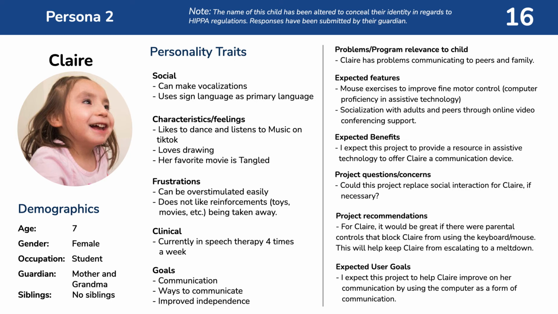For my second persona, this is Claire. She is 7 years old and someone who can be overstimulated easily, which leads to meltdowns. Many kids with ASD can escalate to meltdowns, and the behaviors that are experienced during these meltdowns can vary from low to high severity. This escalation can be potentially dangerous for both Claire and her family. It is important for the Cloud Autism Project to have tools that parents and guardians can access when kids like Claire escalate to a meltdown during online exercises. These tools will preserve the online exercise, so once the child is calm, they can continue with the exercise.